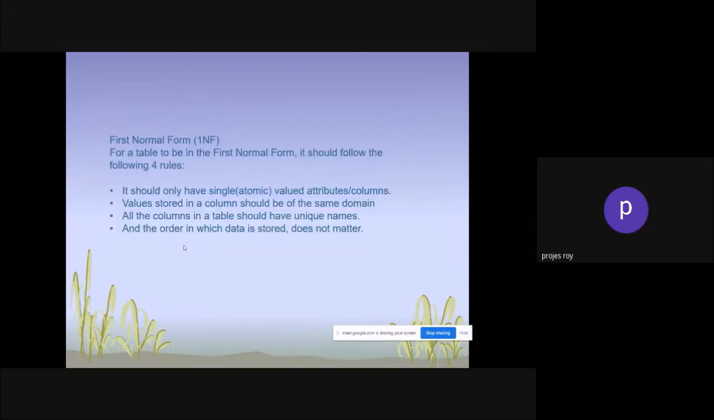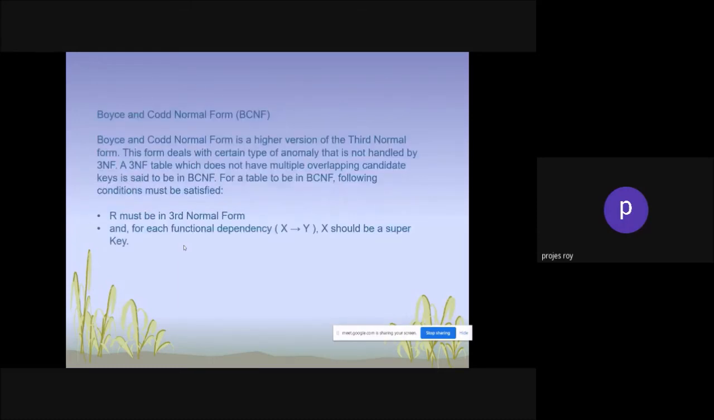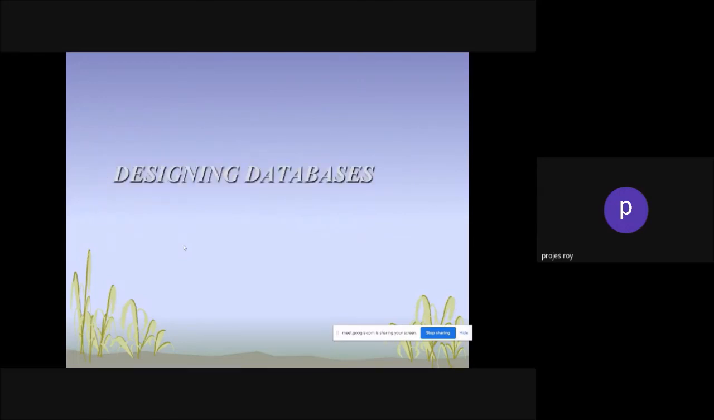This is first normal form, 1NF. It should only give a single valued attribute in a column. Values stored in a column should be of the same domain. All the columns in the table should have unique names, and the order in which data is stored doesn't matter. So these are 2NF, 3NF, and this is 4NF. Yes, 4NF is there. So these are the anomalies.